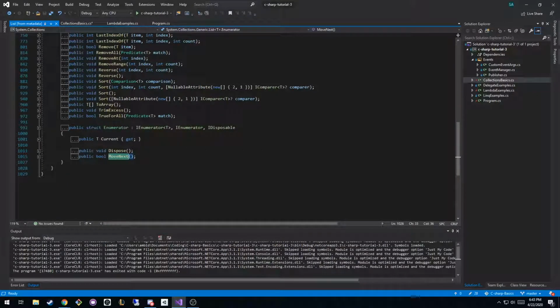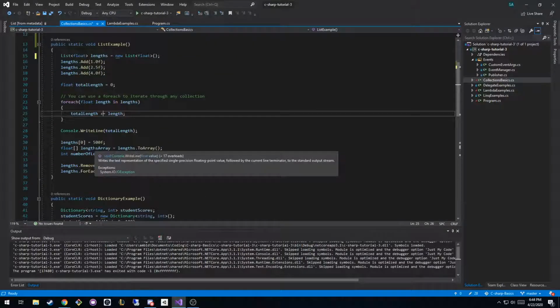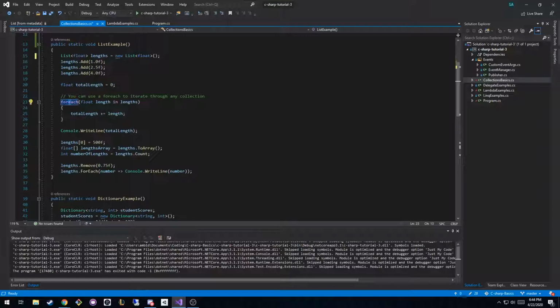If I wanted to do a linked list or something, I could tell it what happens when it moves to the next value in my iteration. We're not going to go through the trouble of making our own enumerable type, but I wanted you guys to be aware of that language detail, because it is really important to understand why you're able to do the things that you're able to do.